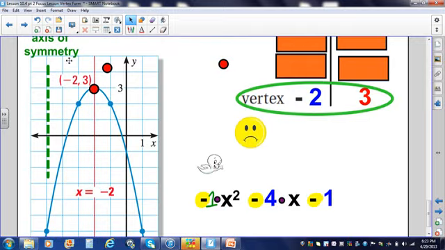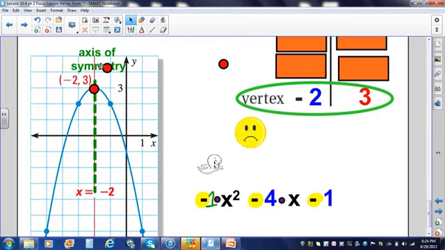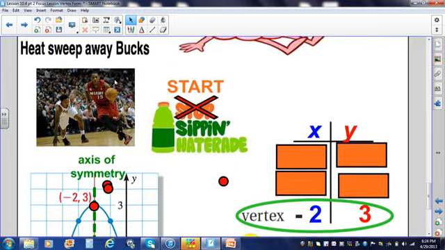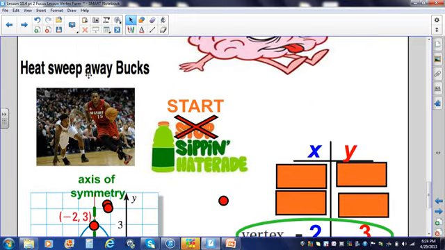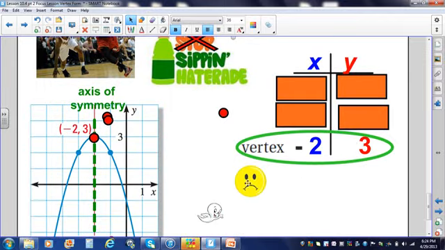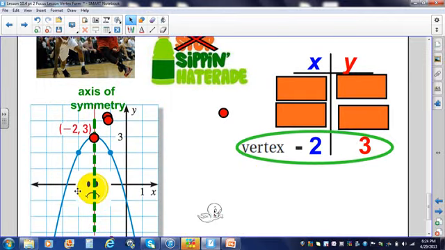That makes an axis of symmetry, a line of symmetry. What? Oh, yes. Sorry. I have a new motto. Instead of stop sipping the haterade, it's start sipping the haterade. Alright, so here's our vertex. We know that it opens down.